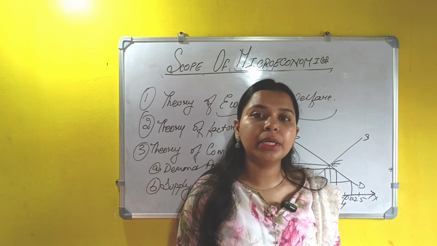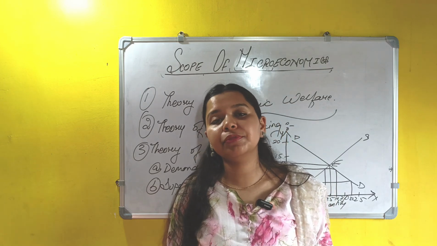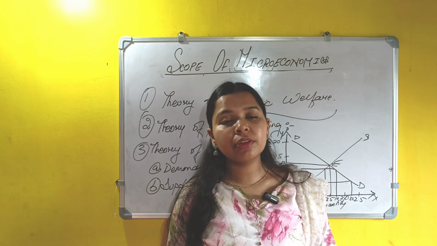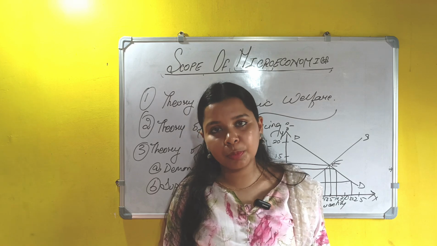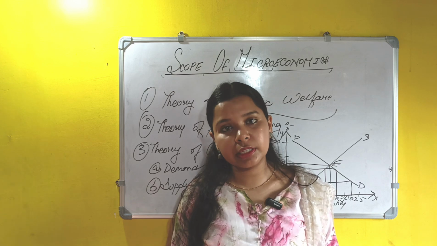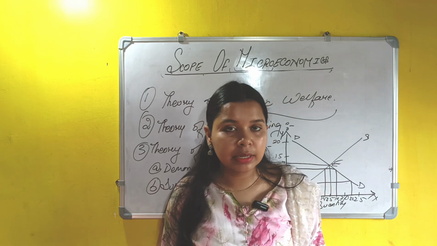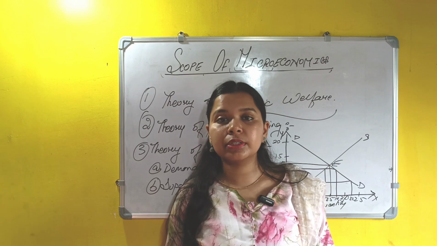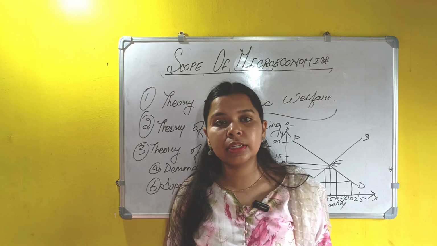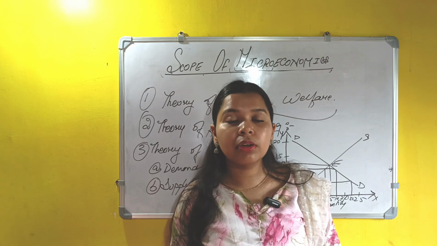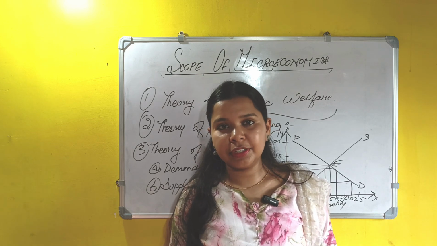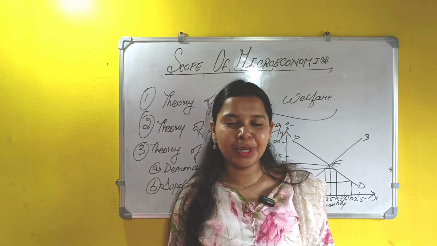Let's recap a bit. We started with the discussion of microeconomics, then dived into the concept of scope of microeconomics, where we discussed 3 points. The first was theory of economic welfare, in which we discussed 3 points: economic efficiency in production, economic efficiency in consumption, and lastly overall economic efficiency. The next point was factors of production, where we discussed the 4 different factors of production. And lastly, we discussed theory of consumption, in which we covered 2 points, demand analysis and supply analysis. After discussing all this, we are done with the topic of scope of microeconomics.